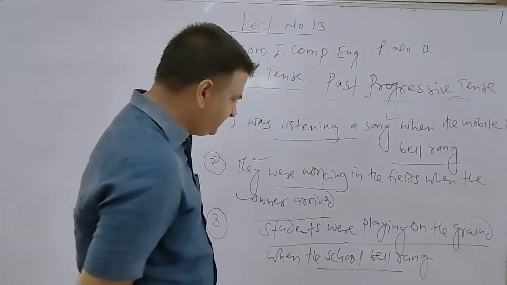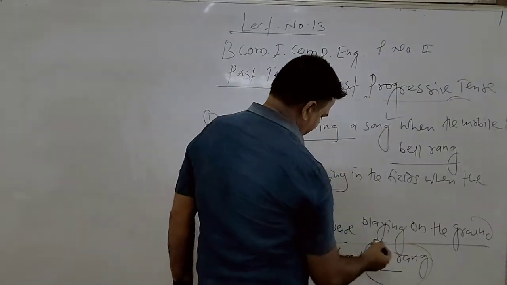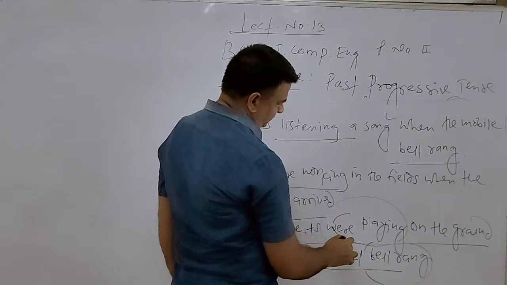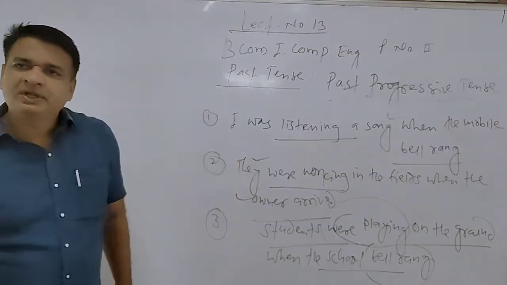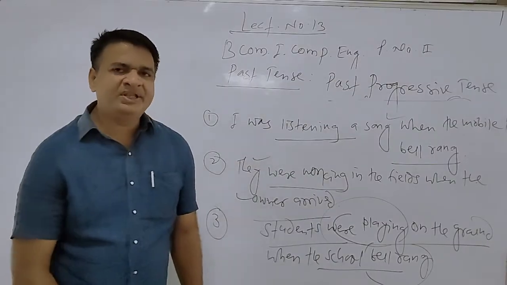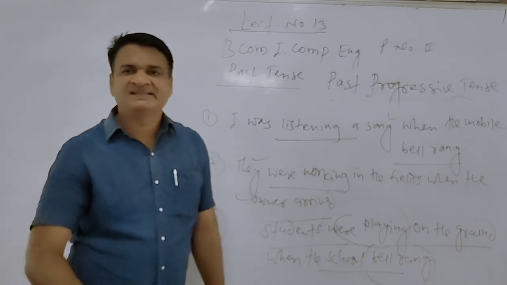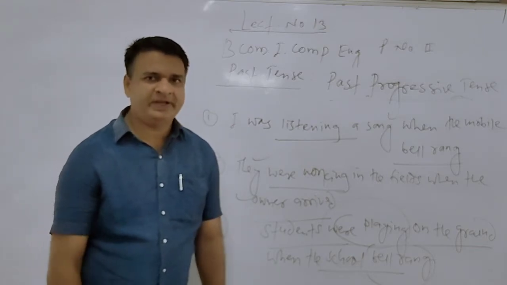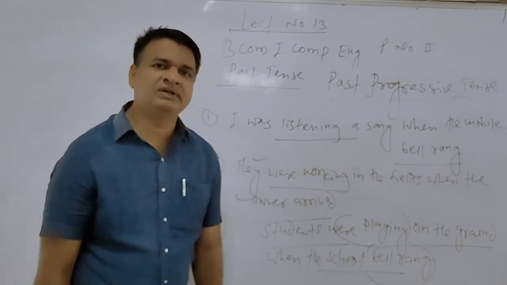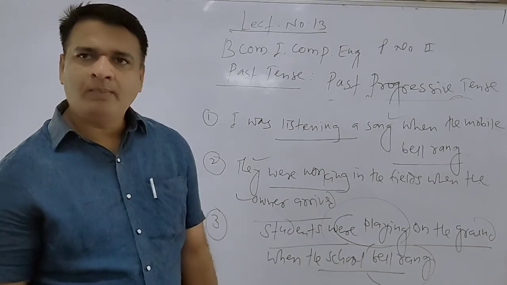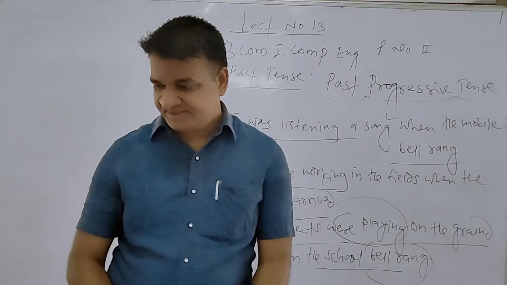So this part is of simple past tense and this part is of past progressive tense. Because we cannot simply use past progressive unless it has the touch of information about the activity, event, action of the simple past tense.